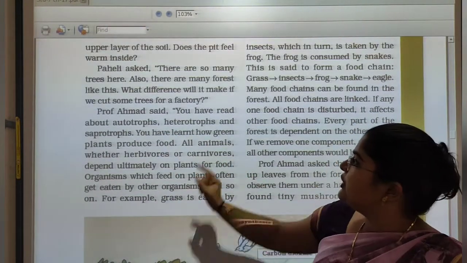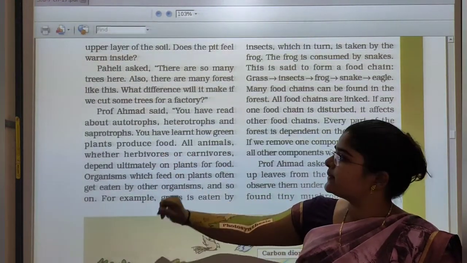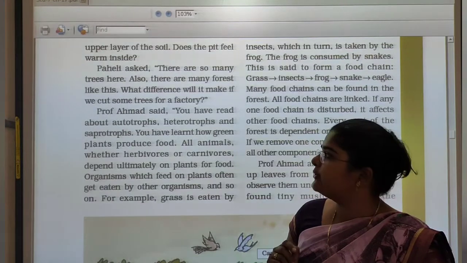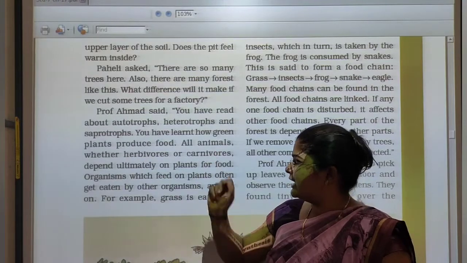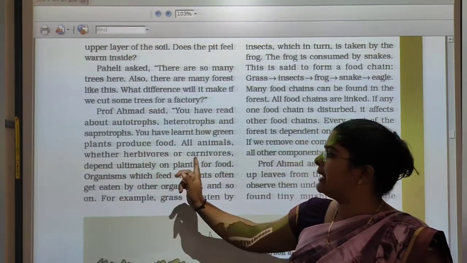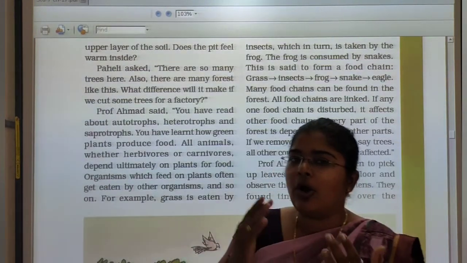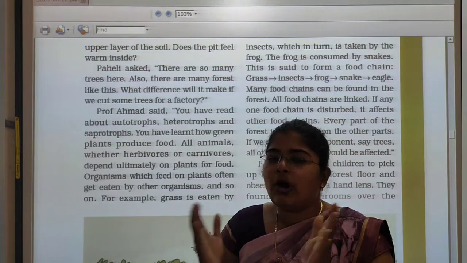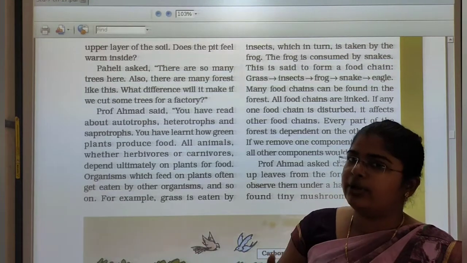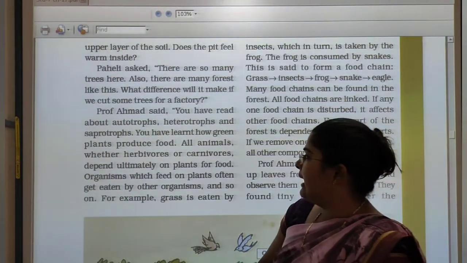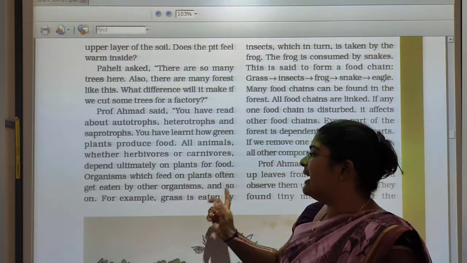Professor Ahmed said, you have read about heterotrophs and saprotrophs. You have learned how plants produce food. All animals, whether herbivorous or carnivorous, depend ultimately on plants for food. So students, we know that we and animals are also directly or indirectly dependent on plants. So plants are the most important source of our food. And organisms which feed on plants often get eaten by other organisms and so on.